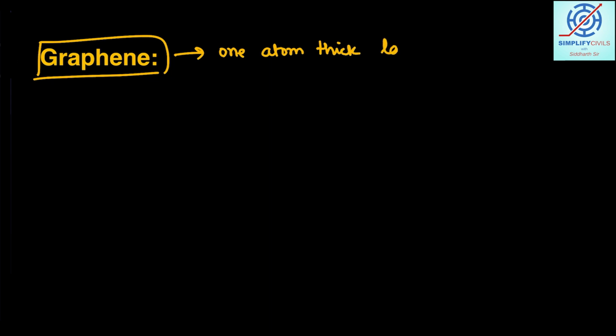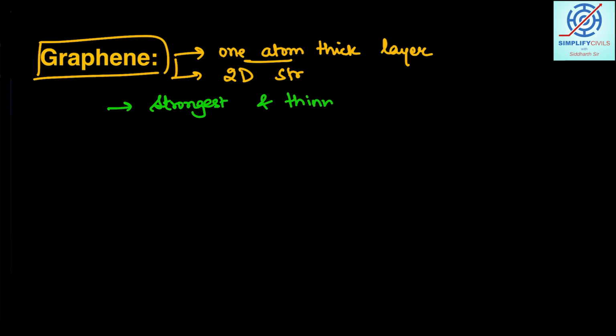Coming to the next example, graphene. What is graphene? It is basically a one atom thick layer. That is why we call it a 2D structure. One atom thick, so thin, and that is why it is the strongest and thinnest material.